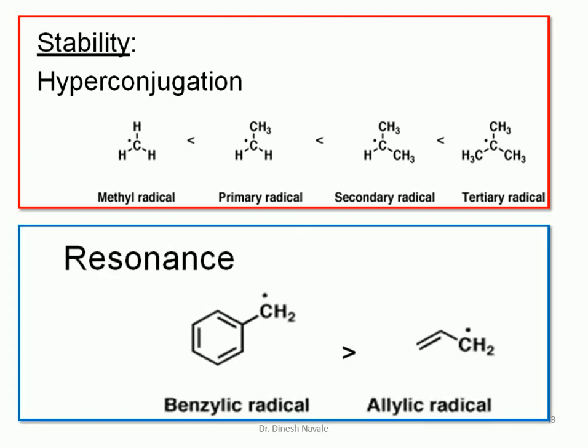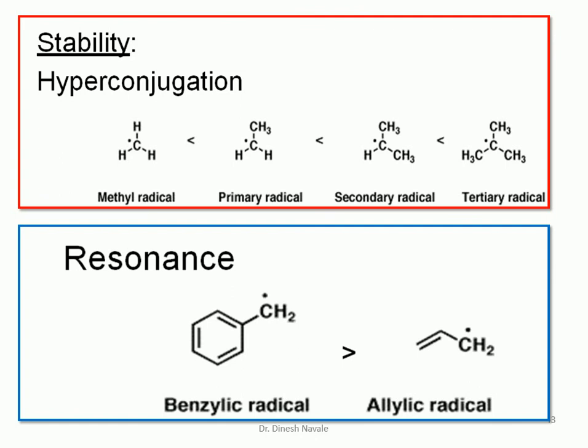The second factor is the resonance effect. The resonance effect also has a very important role in deciding the stability of the free radical. If we look at the benzyl radical, it can easily show resonance. Benzyl radical will have 4 resonating structures, whereas allyl radical can show only 1 resonating structure.